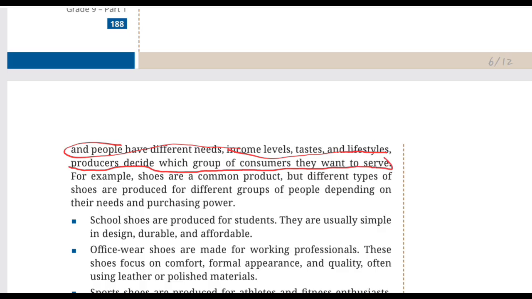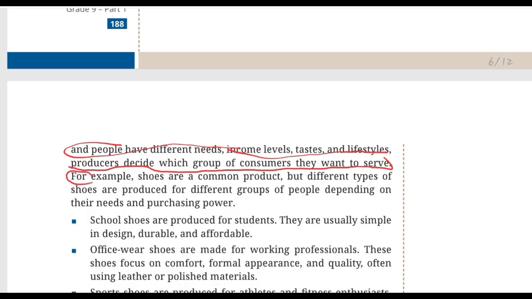So let's take something you use on daily basis, like for example shoes. Do all people want exactly the same shoes? No. A school student may need durable school shoes. An office worker may need formal shoes. An athlete may need sports shoes. Someone at home may simply want comfortable slippers. So producers have to think, who are we producing this for? And that's the heart of the question.